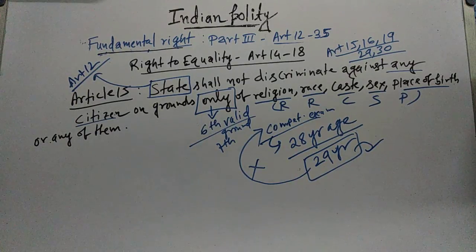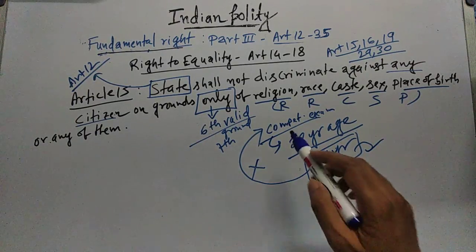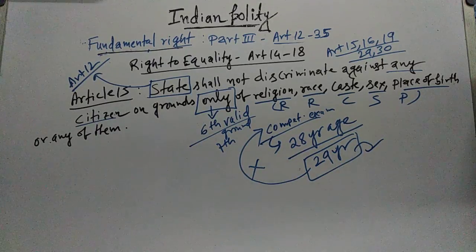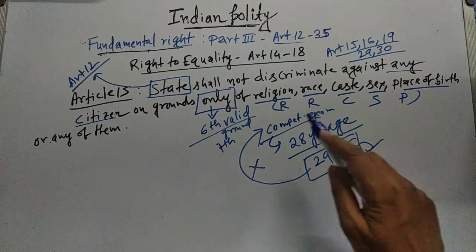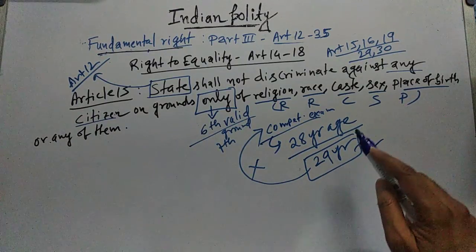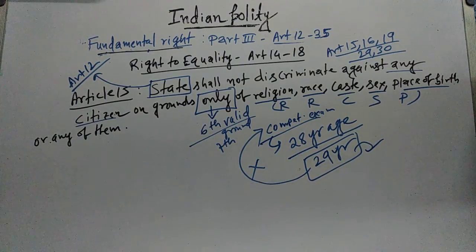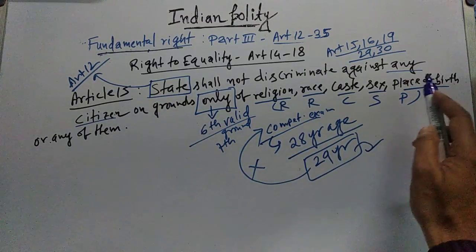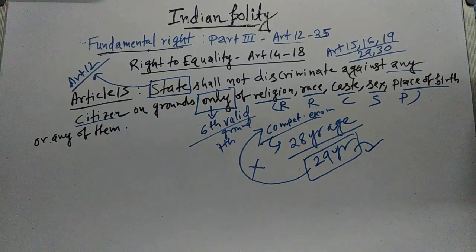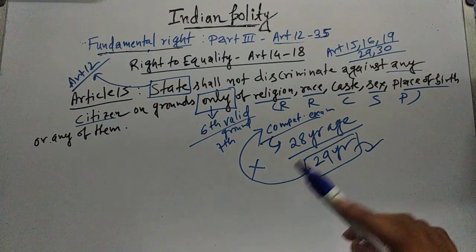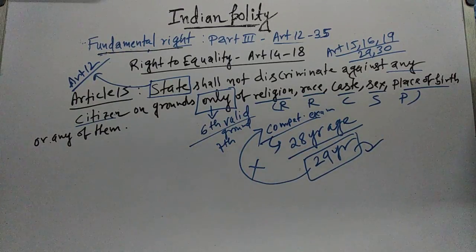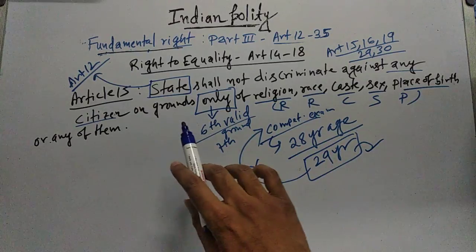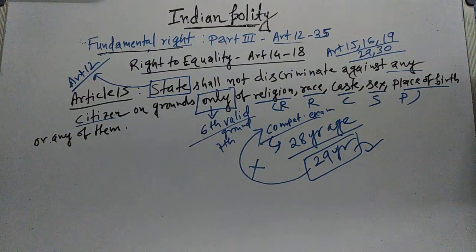and Article 15 says the state cannot discriminate, so I should be able to fill up the form of that examination. But no, here why is the state discriminating you? Because you are 29 years of age, and the state should not discriminate you on the basis of religion, race, caste, sex, place of birth. But the state obviously can discriminate you on any other valid ground except these grounds. Here the ground is age. So the state cannot discriminate you on these grounds.